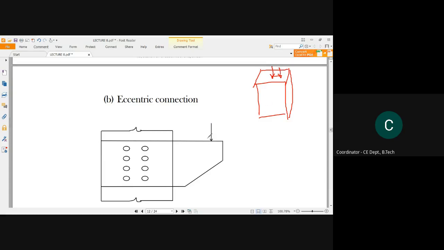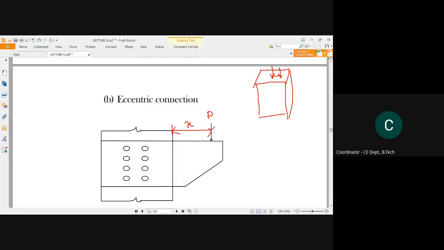See, here a load is, say this is some length and this is the load amount. So this load has not been applied in the center of the section.